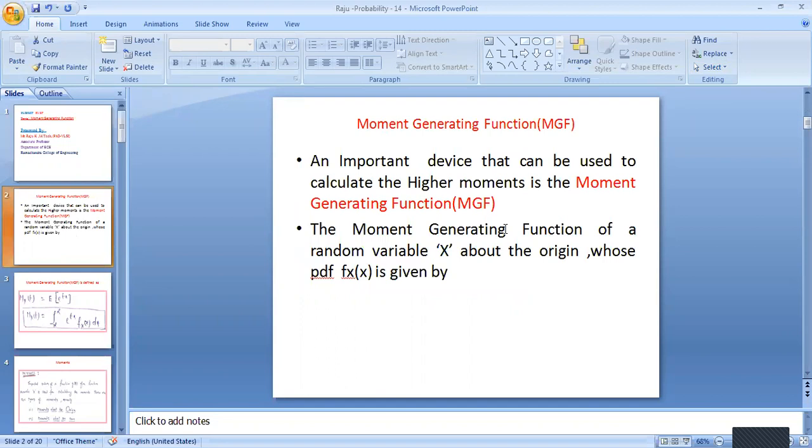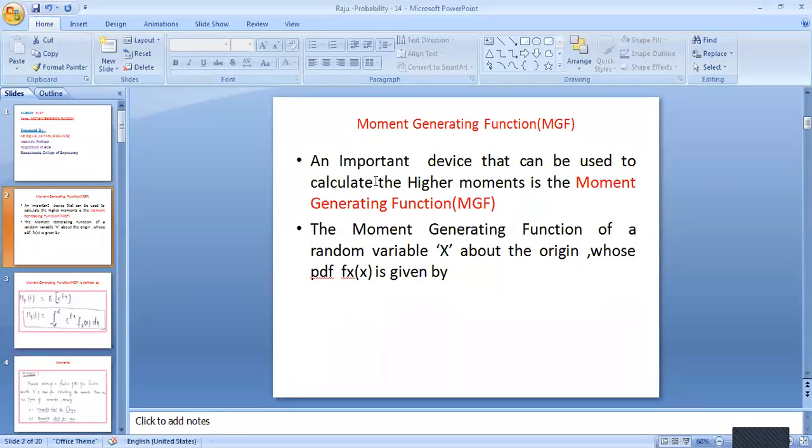The moment generating function is used to find the higher moments of a random variable, so it is named the moment generating function. If X is a random variable and we find its moment or expectation, it is called a moment. If we find the first moment, that is x into probability of x, it gives the first moment value. That is called the averaging process.